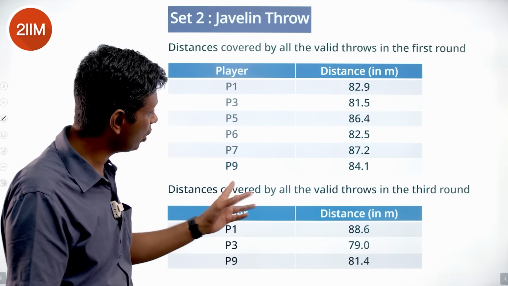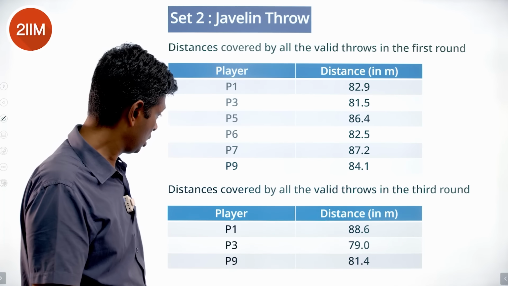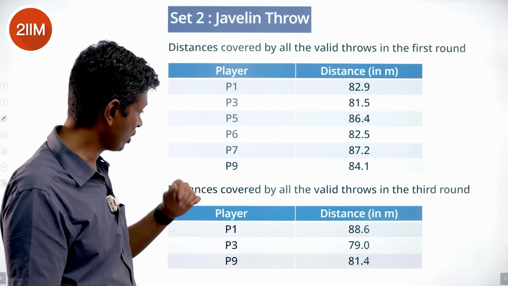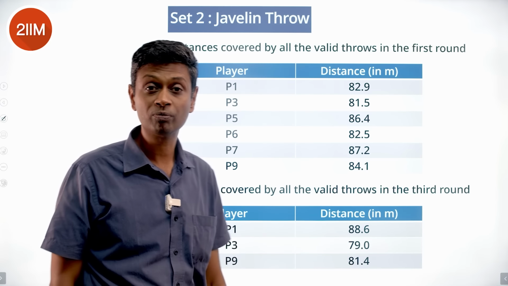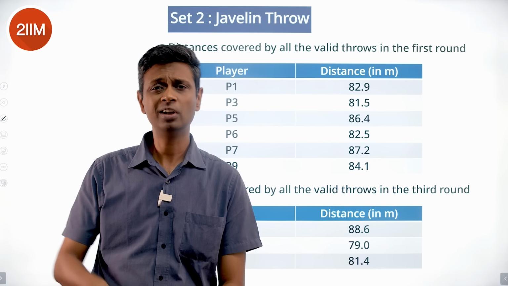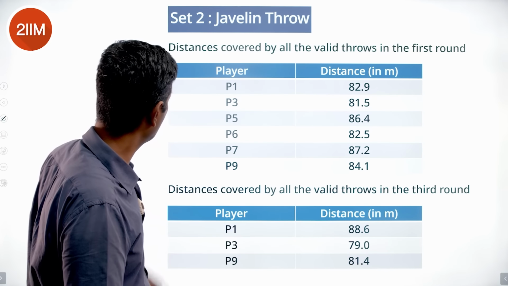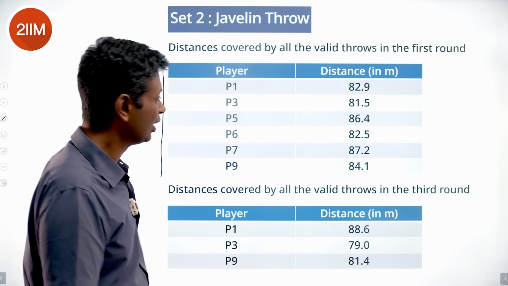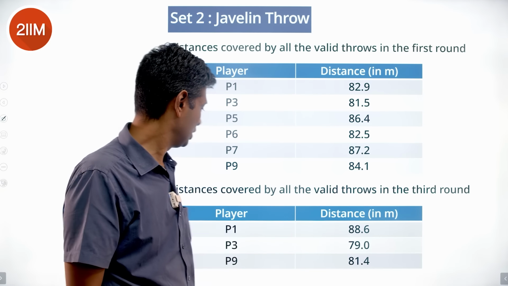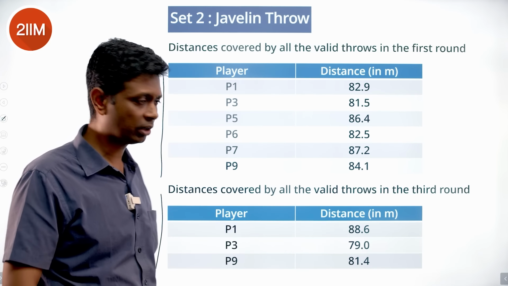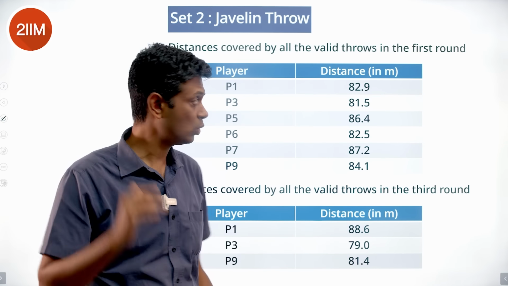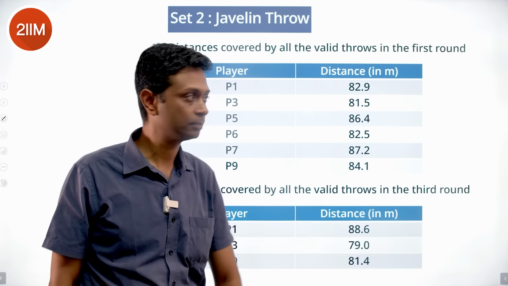Distances covered by all valid throws in the third round. P1 is 88.6, P3 is 79, P9 is 81.4. 7 invalid throws, which is beautiful. All zeros. So maybe life is simpler there. So super. 6 numbers we know, the remaining 4 are 0. 3 numbers we know, the remaining 7 are 0. In round 1 and round 3, we know that.